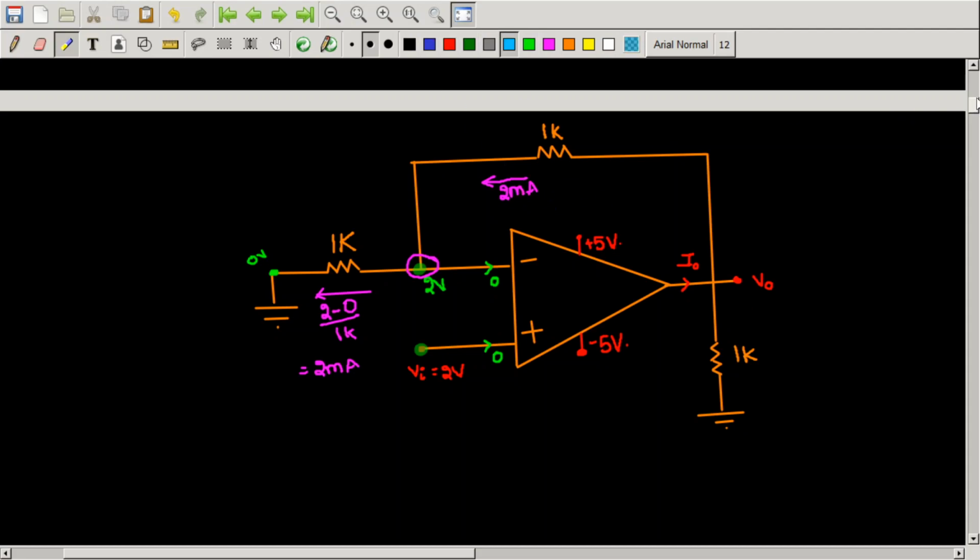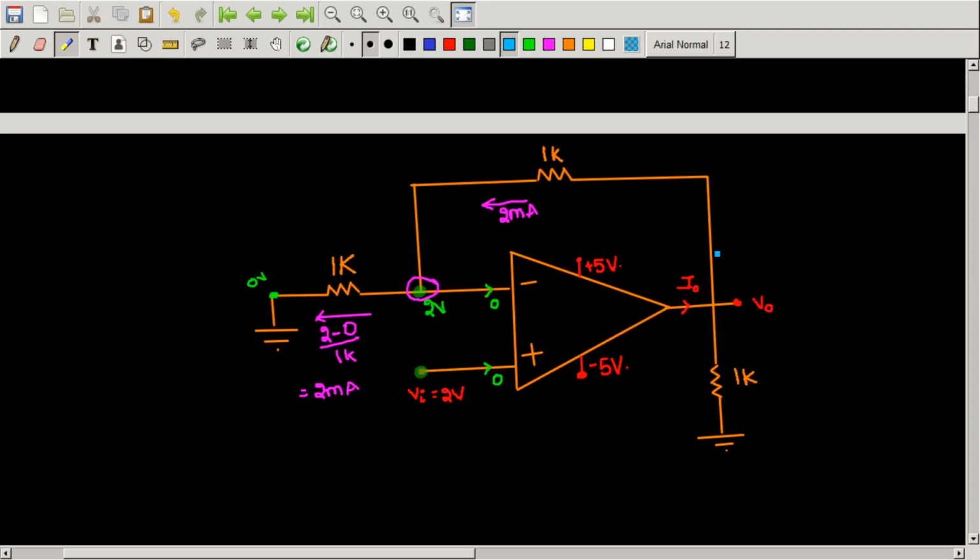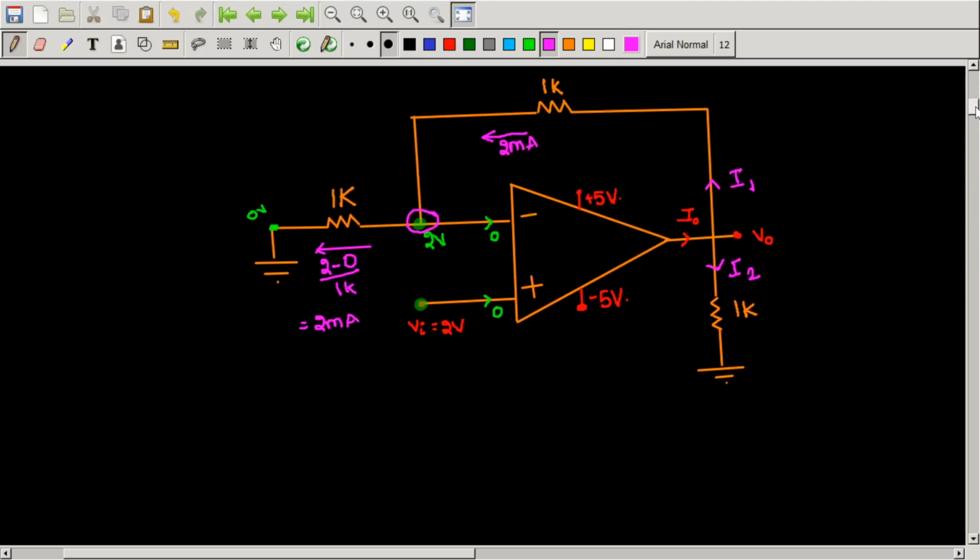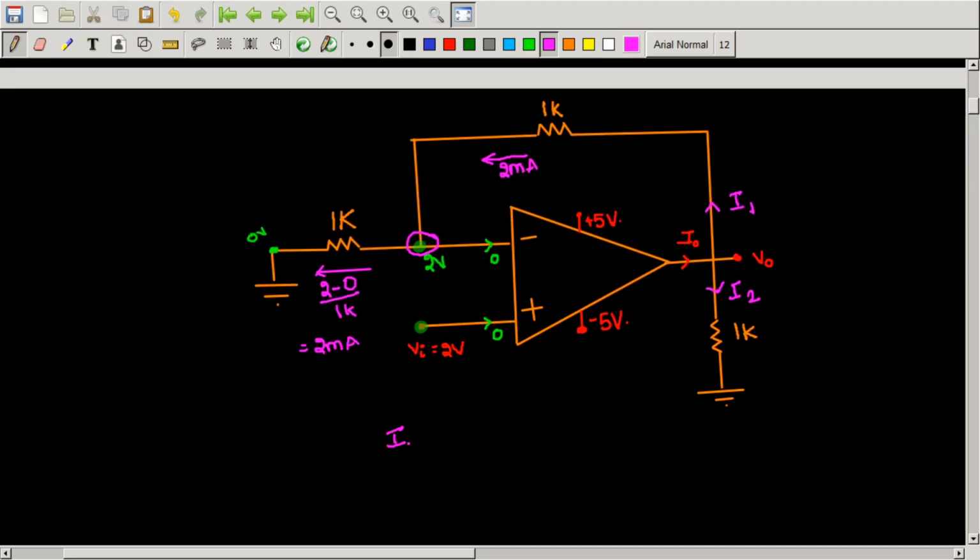Before that, let me split this I naught value into two currents. I can split this I naught value into I1 and I2. So I can simply write I naught is equal to I1 plus I2.